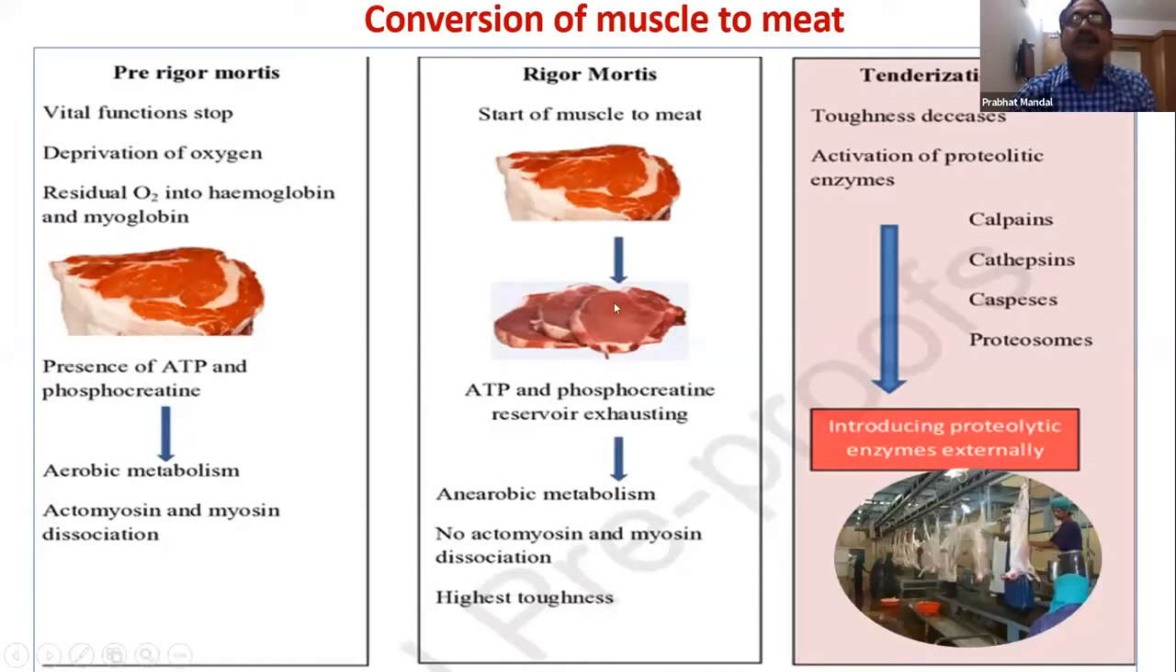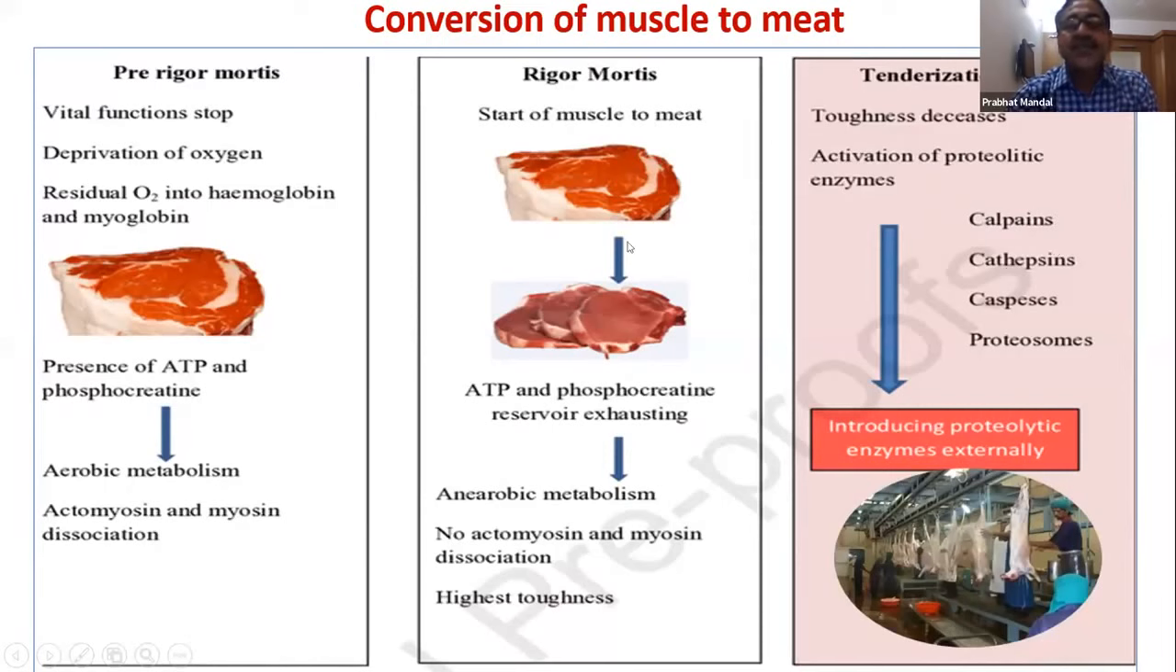Ultimately, in this process the pH goes down, and that leads to other changes, such as the release of some important enzymes, which we call cathepsin enzymes. They are in the lysosomes inside the muscle cell, and these enzymes act in tenderization.